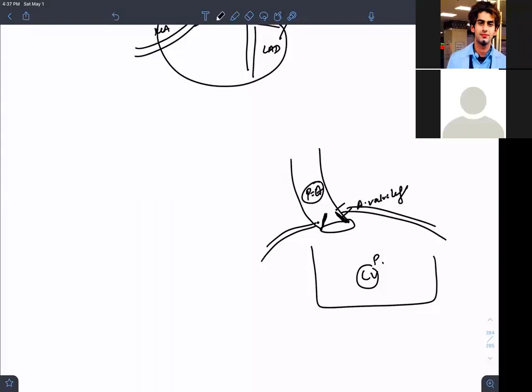Fine. So whatever is the pressure in the aorta will be equal to the pressure in the coronary vessel. If I have more pressure in the aorta, I will be having more pressure in the coronary vessels, isn't it?